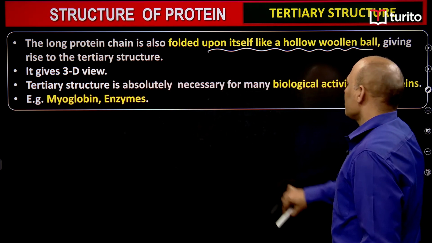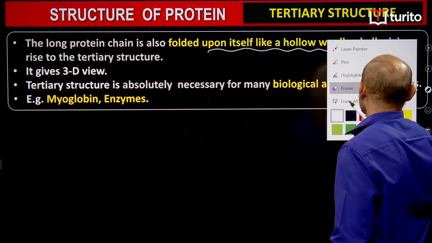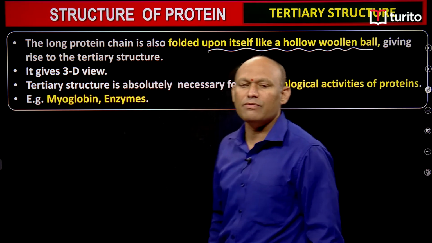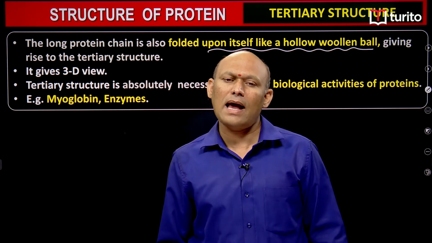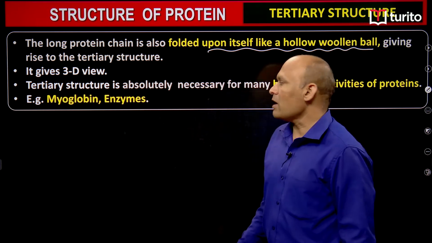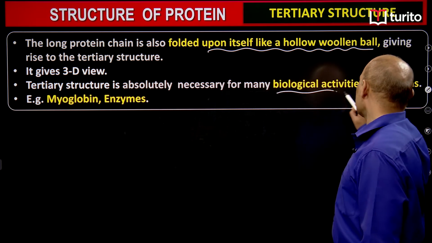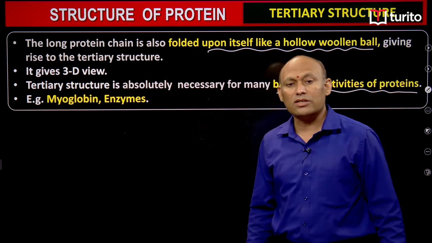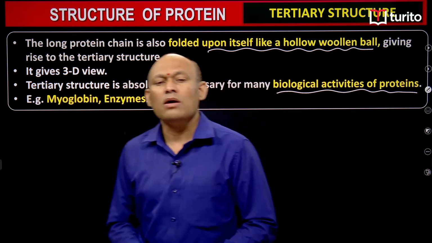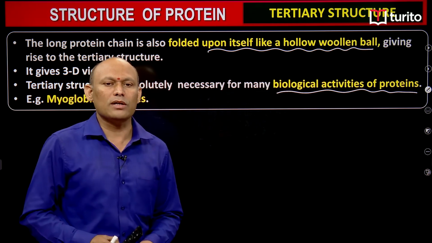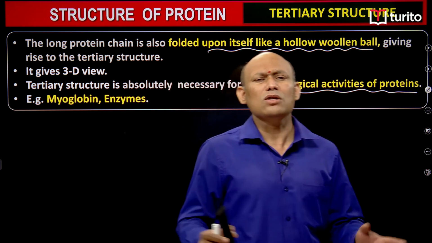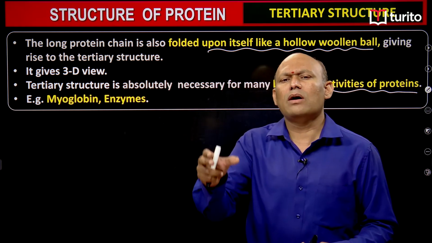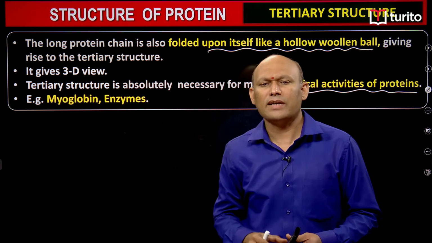Now you see, tertiary structure gives a 3-dimensional view of the protein, students. And tertiary structures are absolutely essential for the biological activities of proteins, students. Tertiary structures are absolutely necessary for the biological activities of protein, students. So enzymes will have a tertiary structure, including the substrate binding site, students.